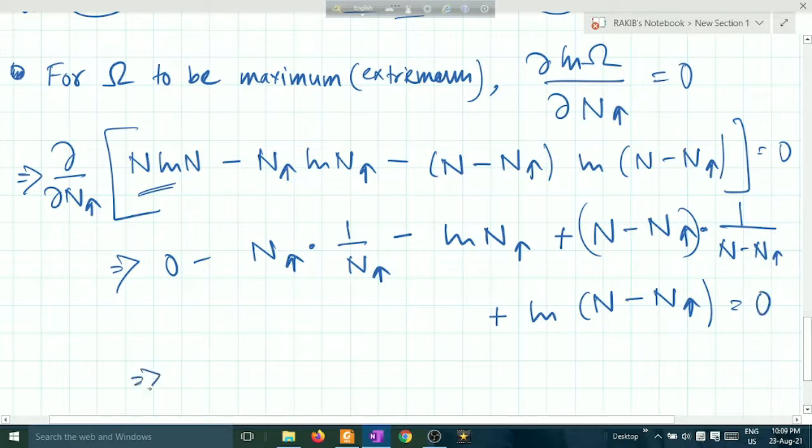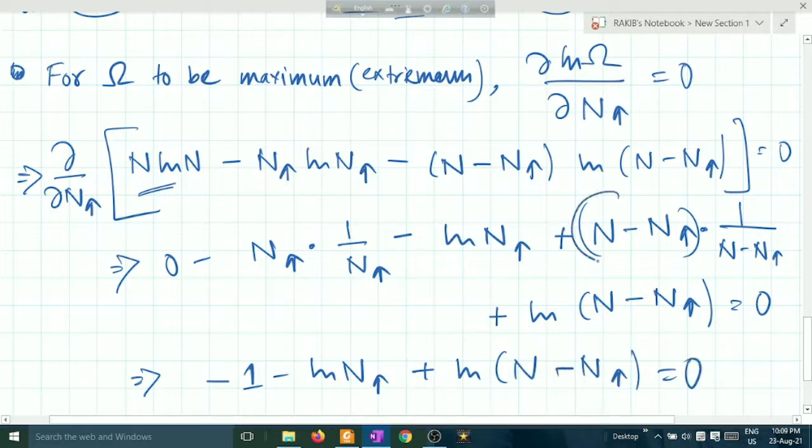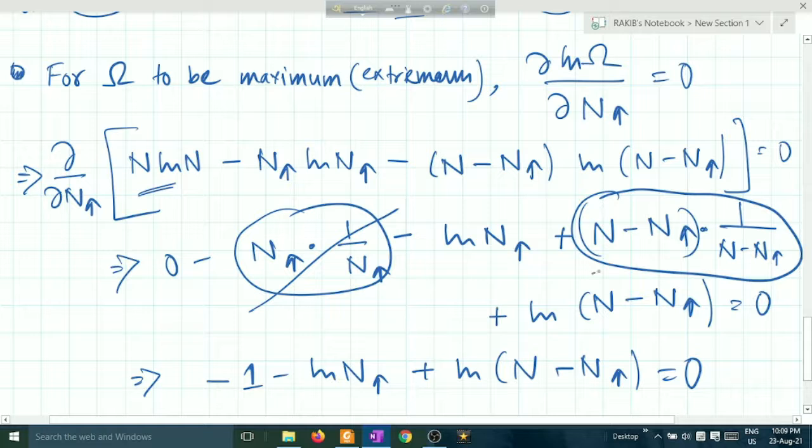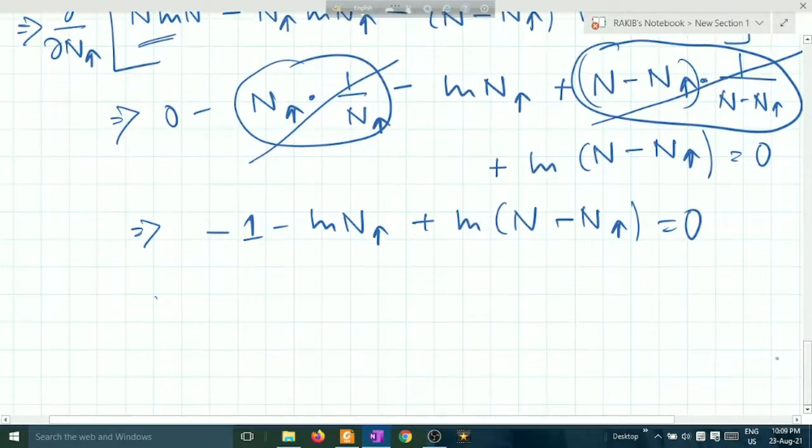You can check this: minus 1 minus ln n up plus ln of n minus n up equals 0. This is 1 plus 1, and this is minus 1. These two terms cancel with each other. So this is minus ln n up, and this thing is 0.